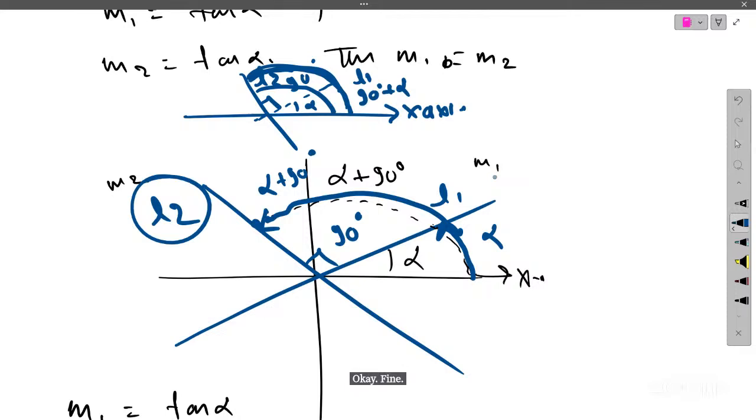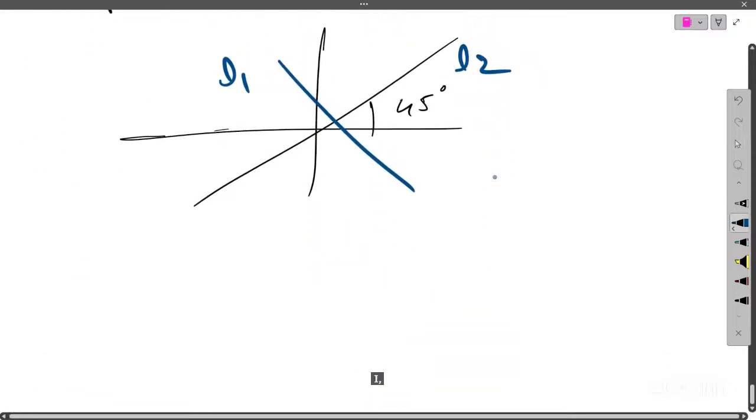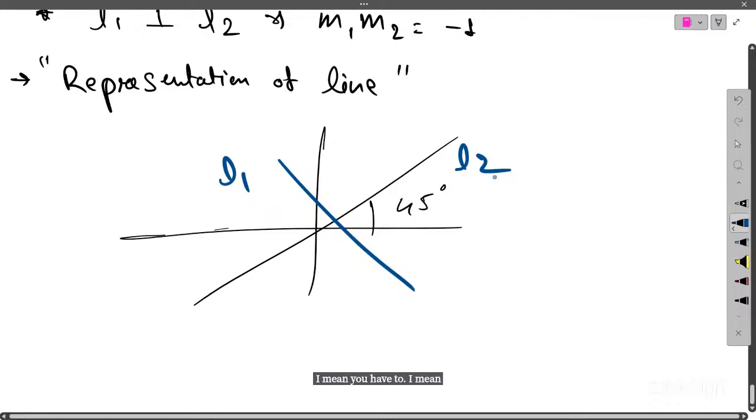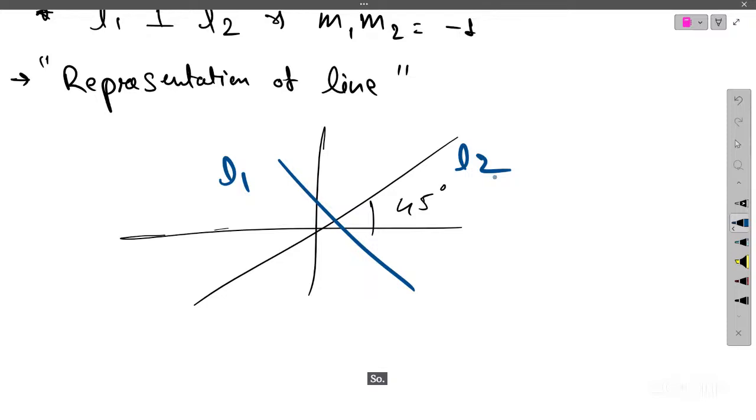In theoretical questions, they ask for this degree, or if they give any other values, like I'm asking in questions in exams or in graded assignments. They are also asking for the same thing, like theta under 90 degree, 40 degree, such things. We expect you to have a little knowledge of trigonometry, about the angles and all. So what's your concern here?